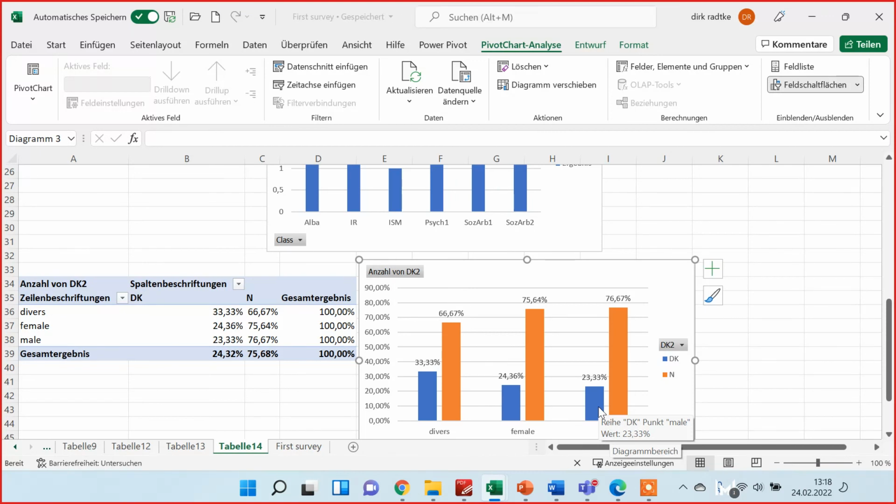Okay, you can now also take the second Dunning-Kruger factor and create a cross table with the classes, or the working and not working students, or other variables. So just try it to get used to these typical basic procedures that you absolutely need to apply in your statistics project.